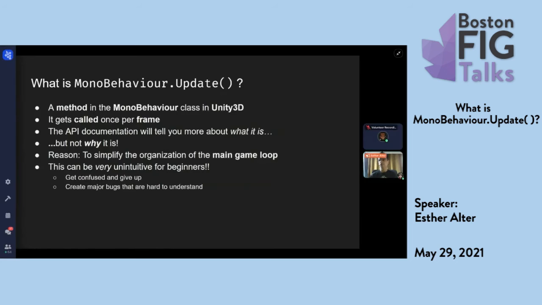A lot of people confront this and other strange Unity idioms, and they get confused and give up. And if they don't get confused and give up, they might go on to create huge bugs that are difficult to understand because they don't understand the implications of Update and what it's trying to do, and they end up fighting against it constantly.